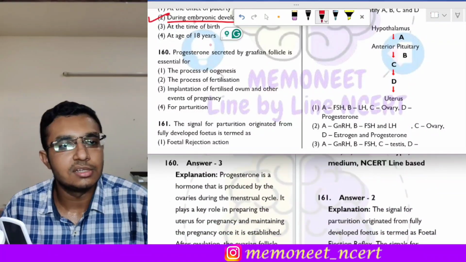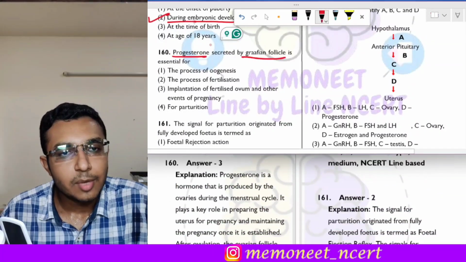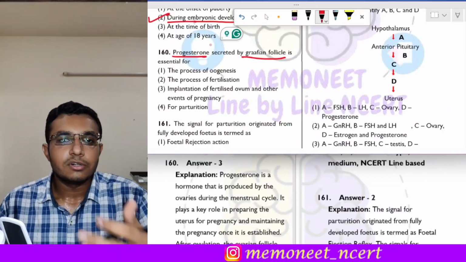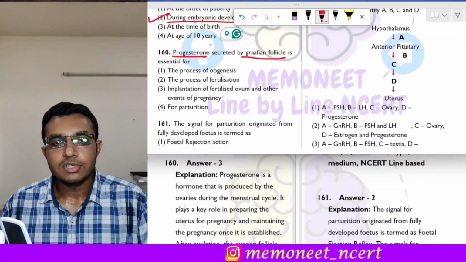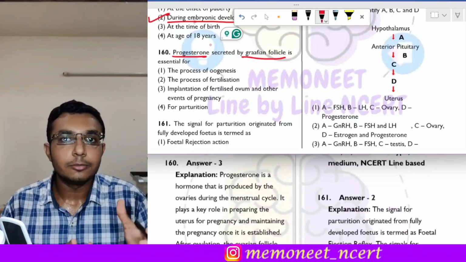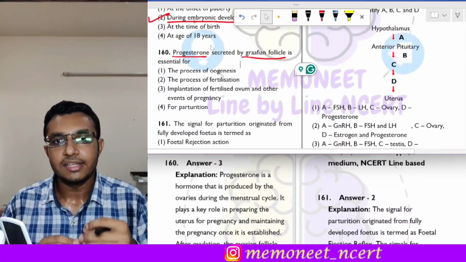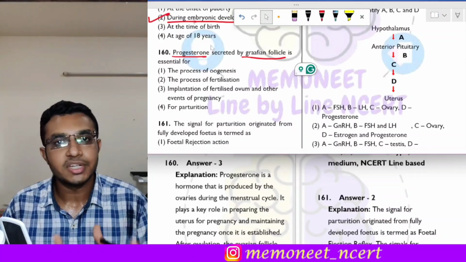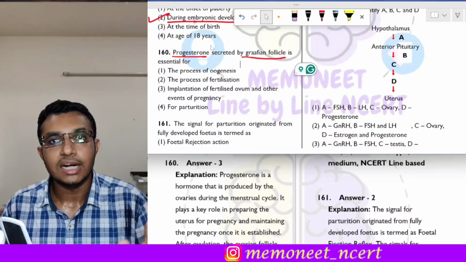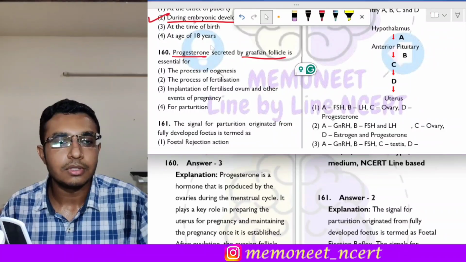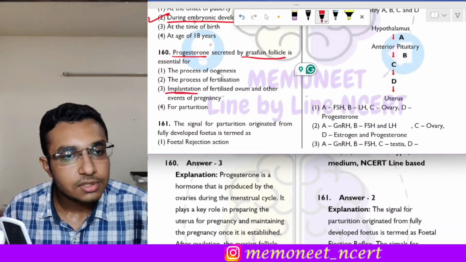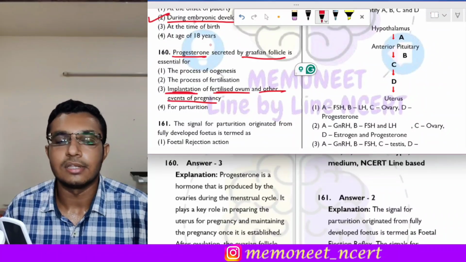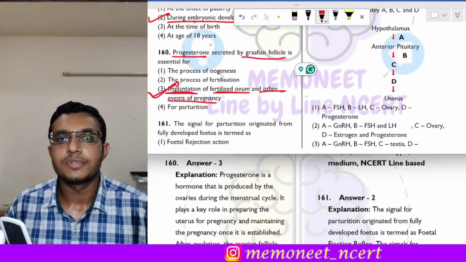Moving on to the next question, that is question number 160. Question number 160 is: progesterone secreted by Graafian follicle is essential for what? Now see, what is the function of progesterone in females? Progesterone does not allow the endometrium to be shed. It makes the endometrium thick, so it provides a fertile ground for implantation of the embryo. So progesterone helps in the implantation of the fertilized ovum and the other events of pregnancy. So the correct answer of this question is option 3.